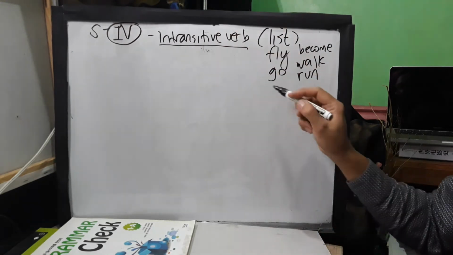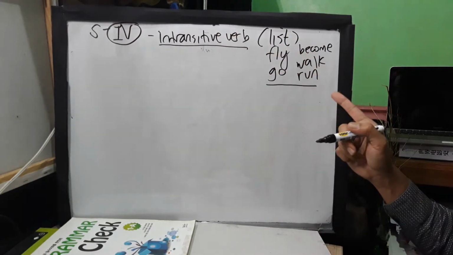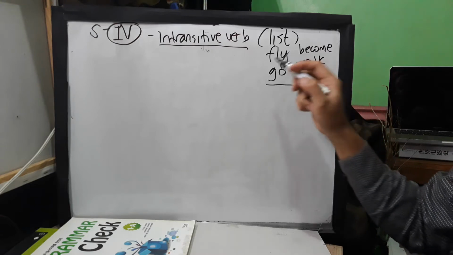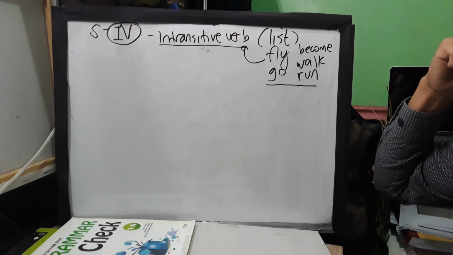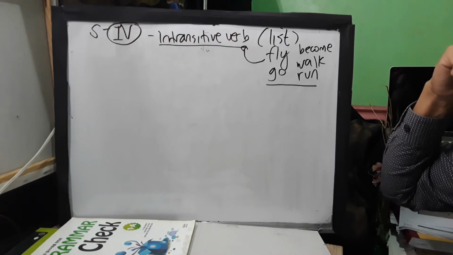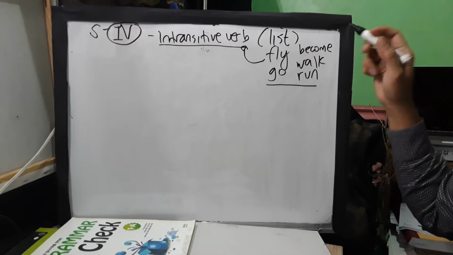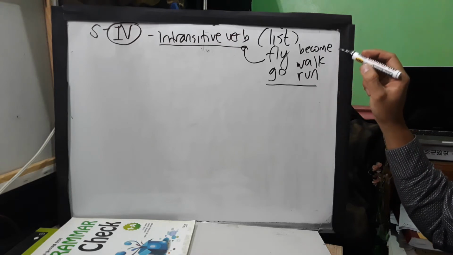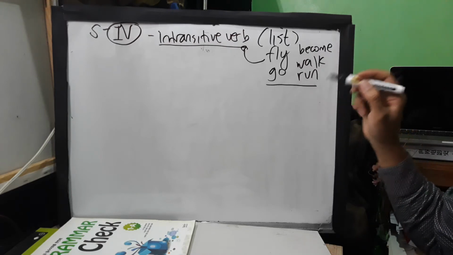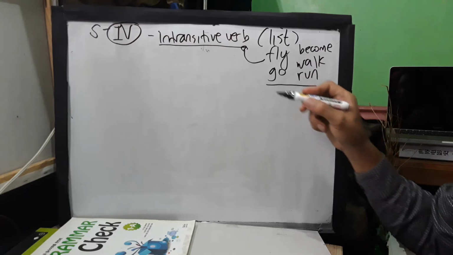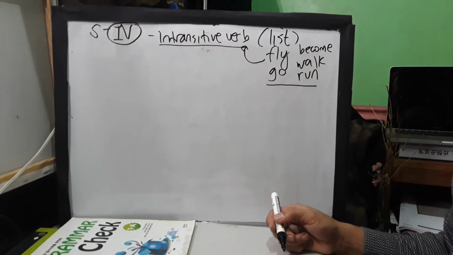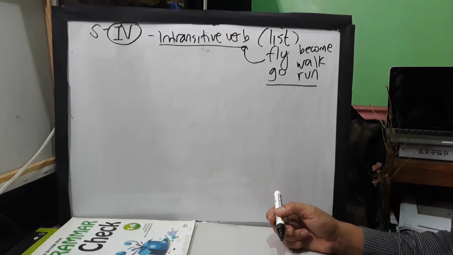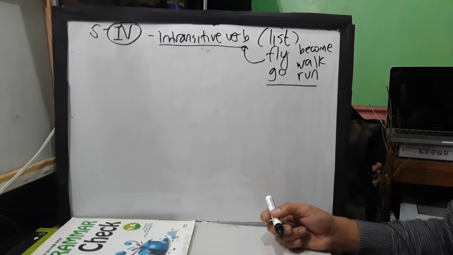Usually, you can see these verbs under intransitive verb. So again, if you find a list on the internet, you can see fly, go, become, walk, and run. These verbs are actually included in the list of intransitive verbs. Now, let's go deeper in studying intransitive verb.